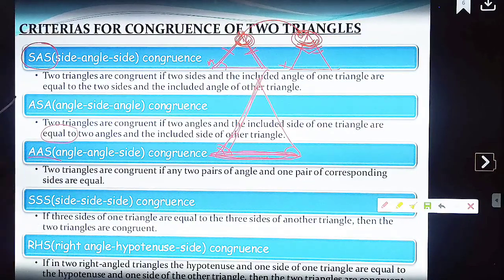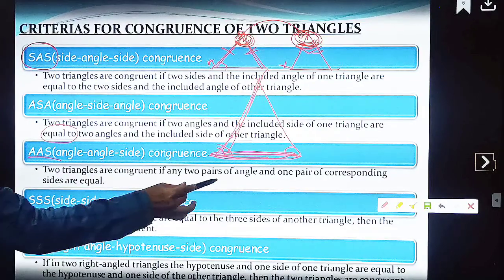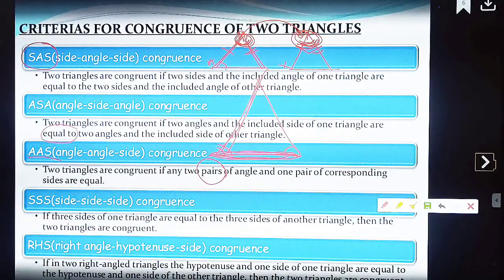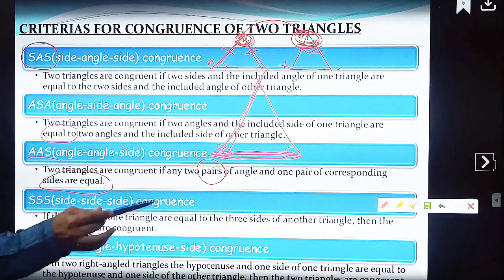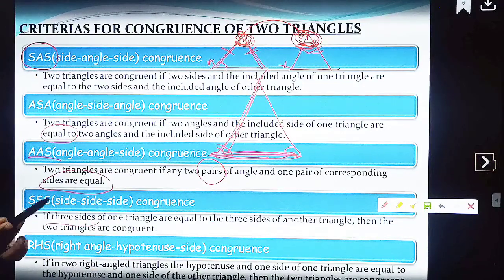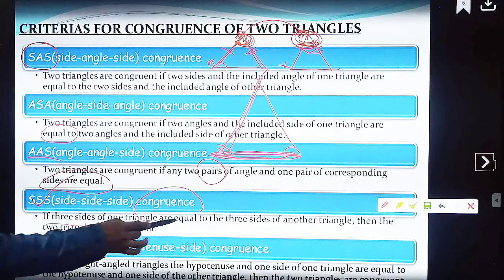AAS, angle angle side. Two triangles are congruent if any two pairs of angles and one pair of corresponding sides are equal. Check it out, let us check. SSS, side side side. If three sides of one triangle are equal to the corresponding three sides of another triangle, then those two triangles are said to be congruent.